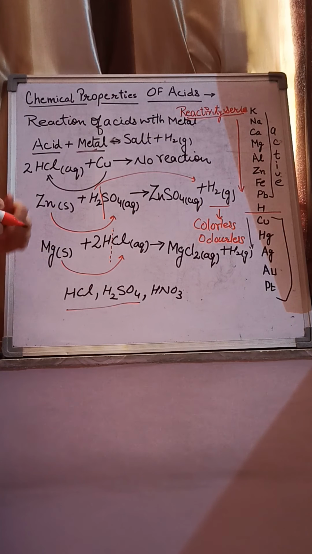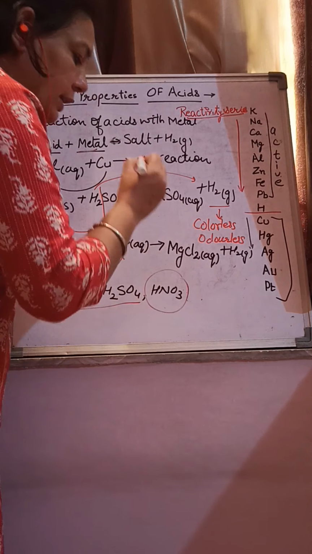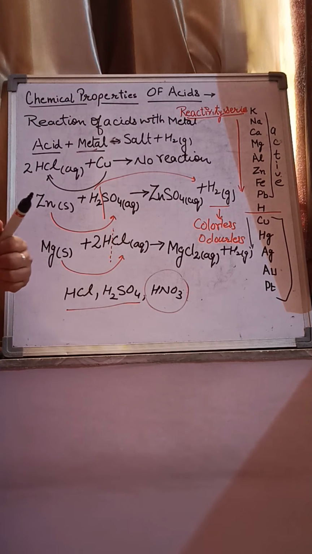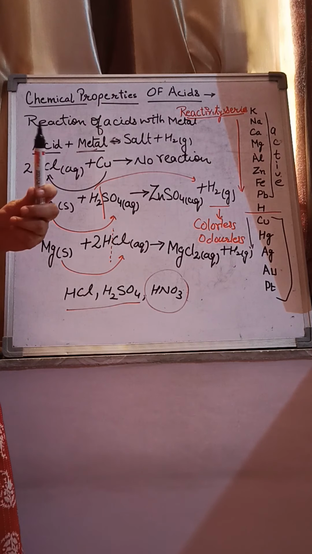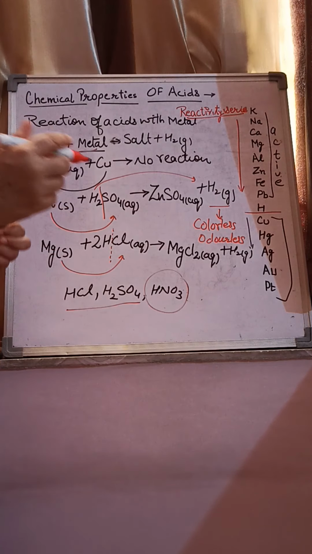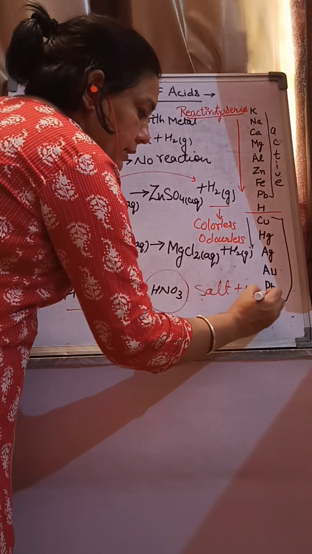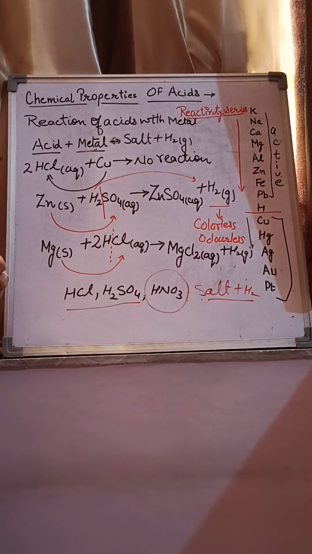When sulfuric acid reacts with any metal, salt and hydrogen are formed. But nitric acid is an exceptional case. Why? The reason is that it is a highly oxidizing agent. So when metals react with nitric acid, it is not necessary that salt and hydrogen will be formed in all the cases.